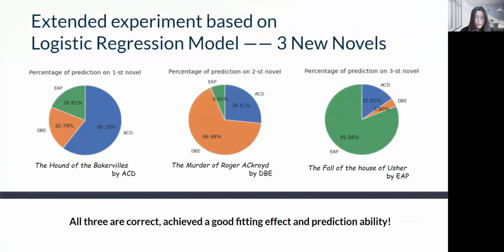Furthermore, to test the prediction effect of the whole article, we selected three additional novels to test. The figure shows that the model achieved a significant fitting effect and prediction ability, successfully predicted the three novels' respective authors. Of course, Allan Poe's style of writing is the most distinctive and also the best identified.